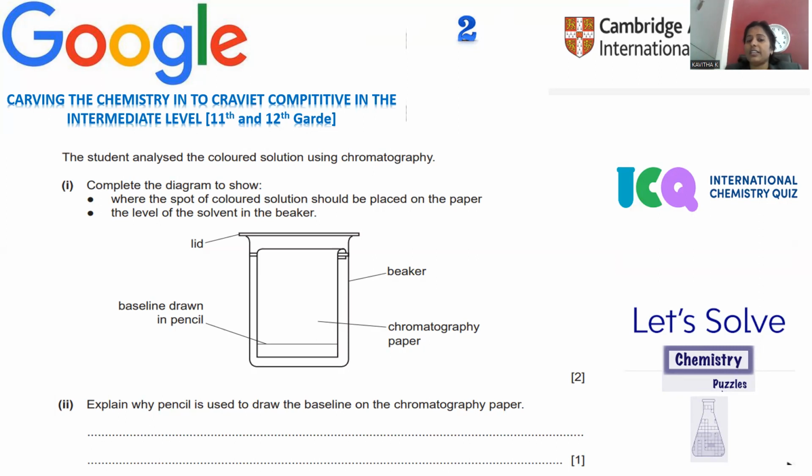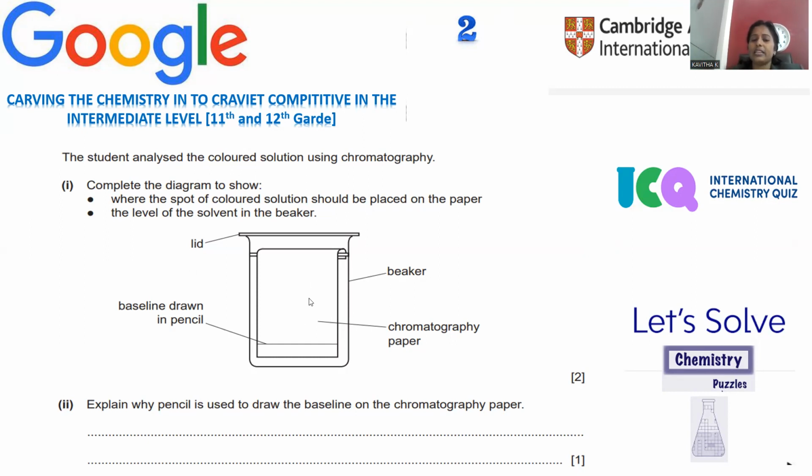Initially, the technique was used for the separation of colors. Whenever you take a drop of leaf extract, colored pigments will be there. You take different leaves like this, and all together they are ground. After grinding, you can extract the juice. A drop of juice is taken and kept over this kind of paper.